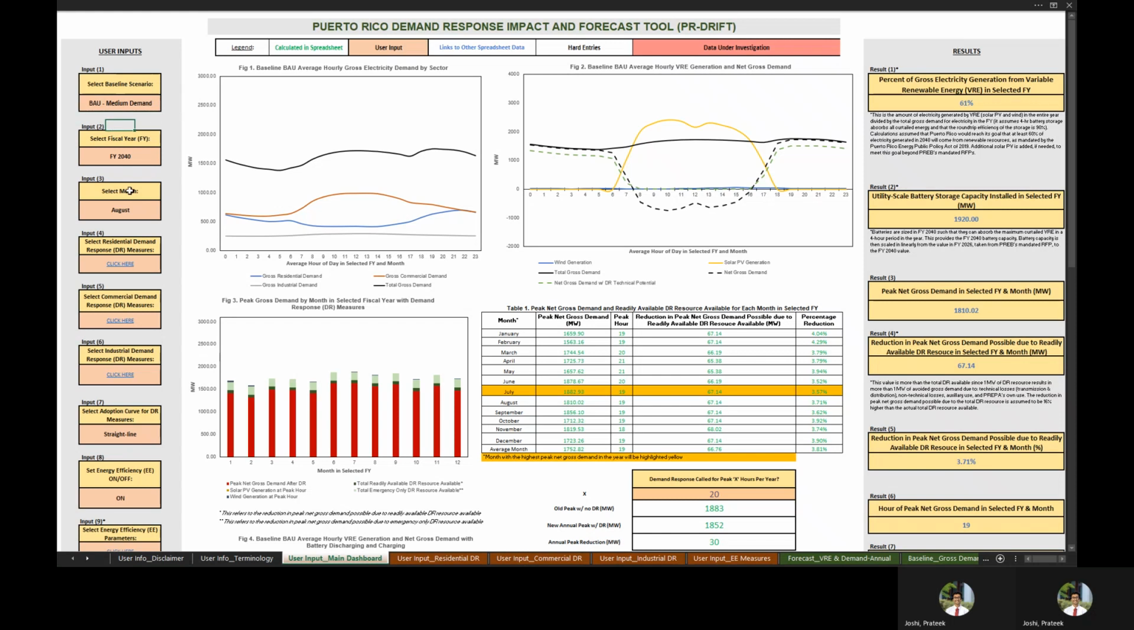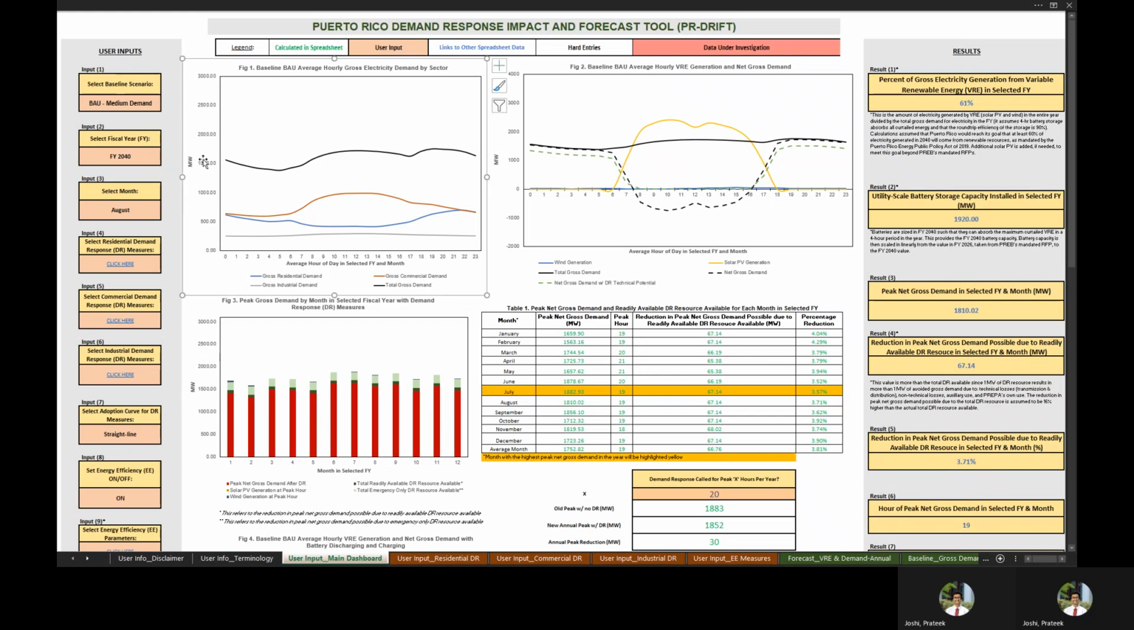In inputs 2 and 3, users can also select a particular fiscal year or a particular month within that fiscal year that they'd like to see more detailed results for in the dashboard. For now, we'll keep it at fiscal year 2040, and we'll look at the month of August in particular.